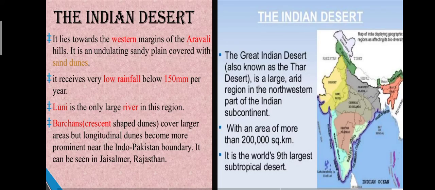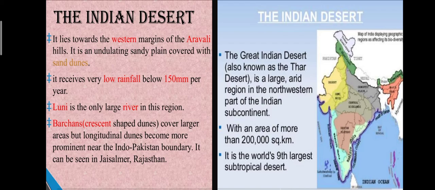The Indian desert lies toward the western margin of the Aravalli Hills. It is an undulating sandy plain covered with sand dunes. It receives very low rainfall, below 150 mm per year. Luni is the only large river in this region. Barchans means what? Crescent shaped dunes covered larger areas, but longitudinal dunes become more prominent near the Indo-Pakistan boundary. It can be seen in Jaisalmer, Rajasthan.